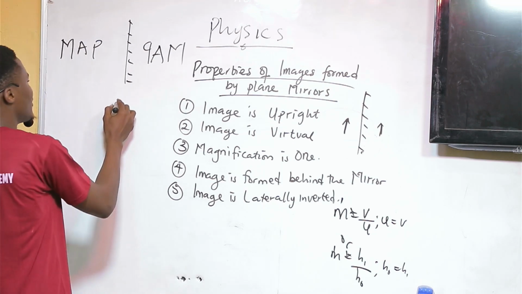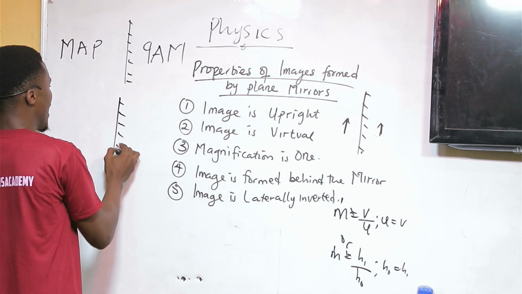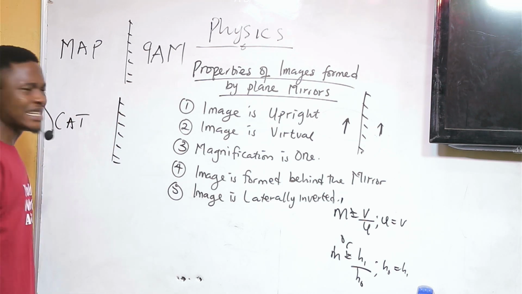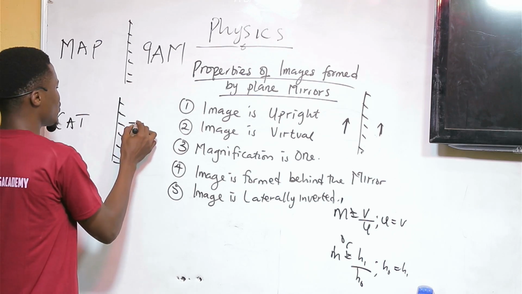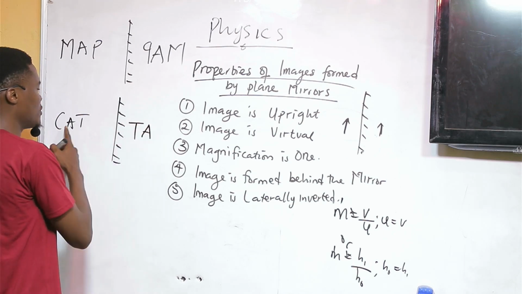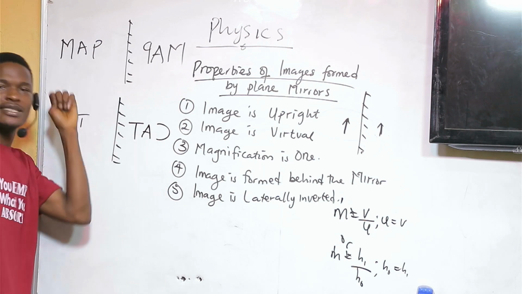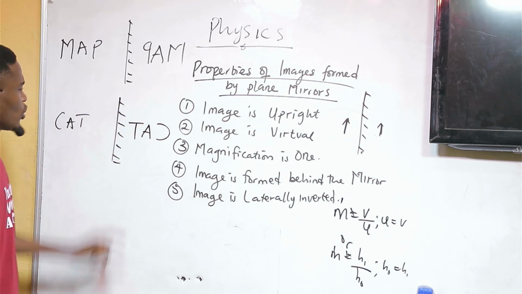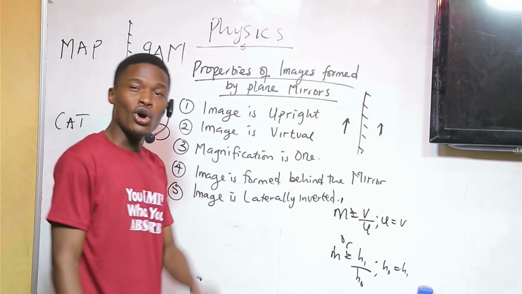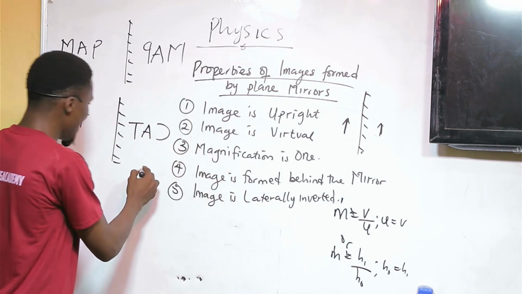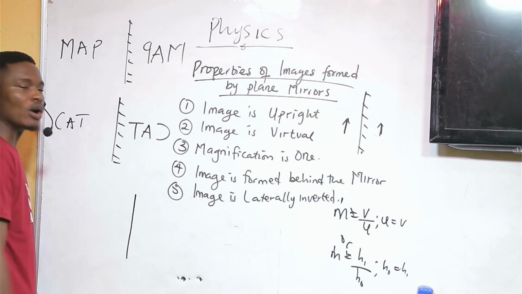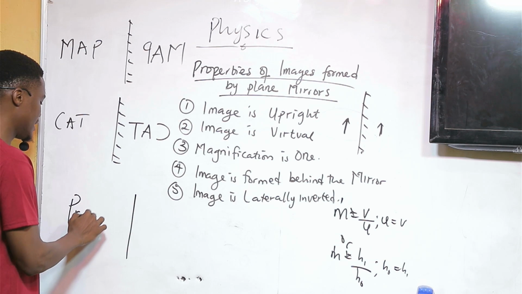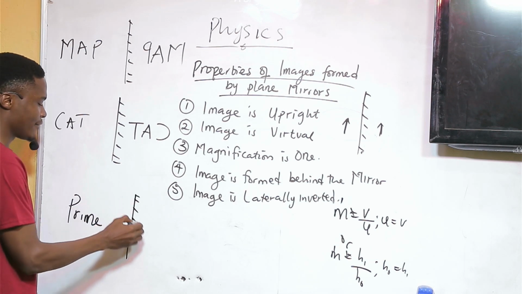Imagine I write the word CATS in front of my mirror. T will not change, A will not change, but C becomes K like this. So you see, you have something else. So this is lateral inversion. You can practice with your name. Look at my name, Prime. I write this in front of the mirror.